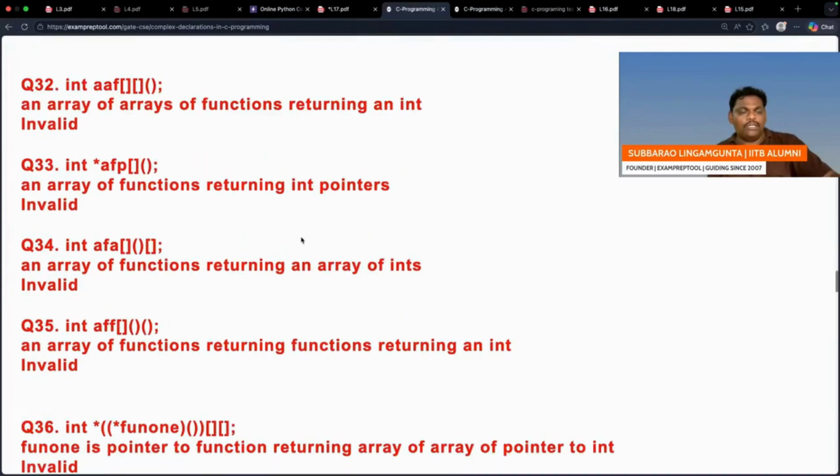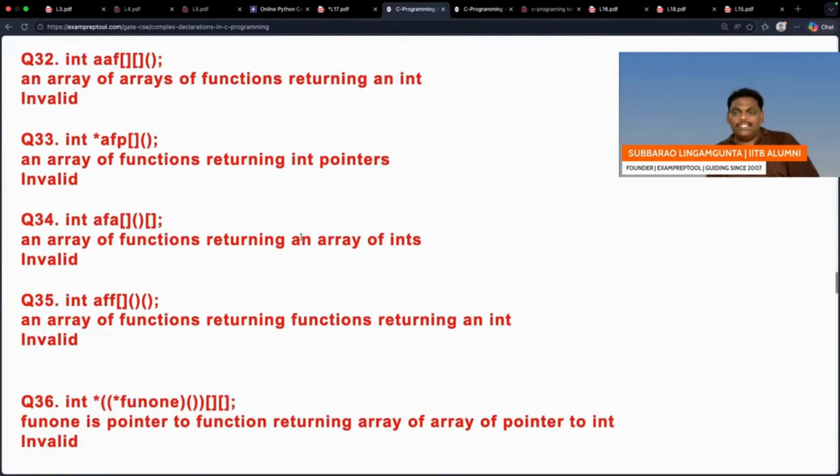Question number 32, you go. It's actually an assignment. I hope you people tried. Go to question number 32. A lot of repetition is there. Please go through it one time.